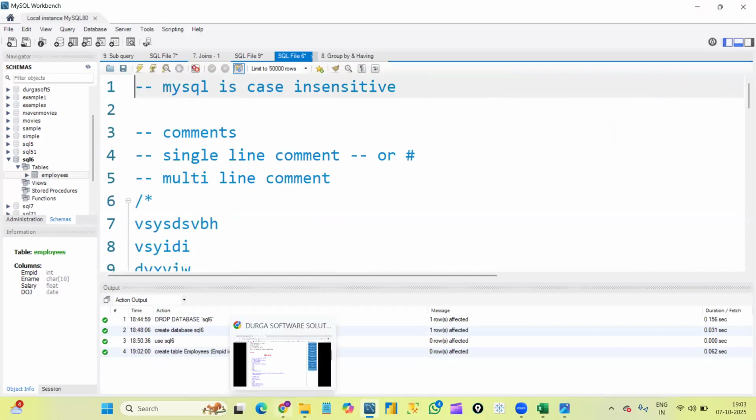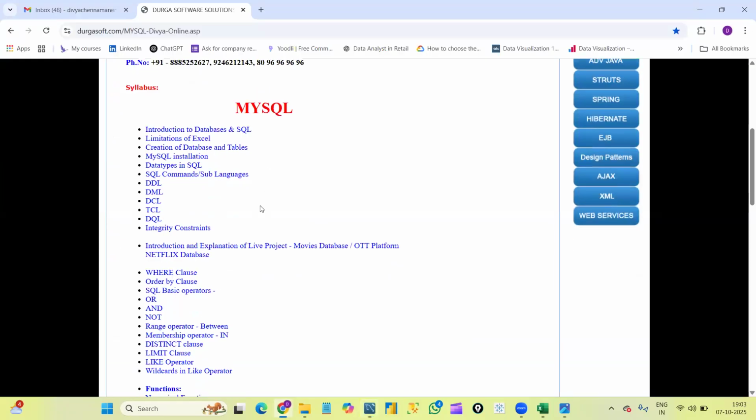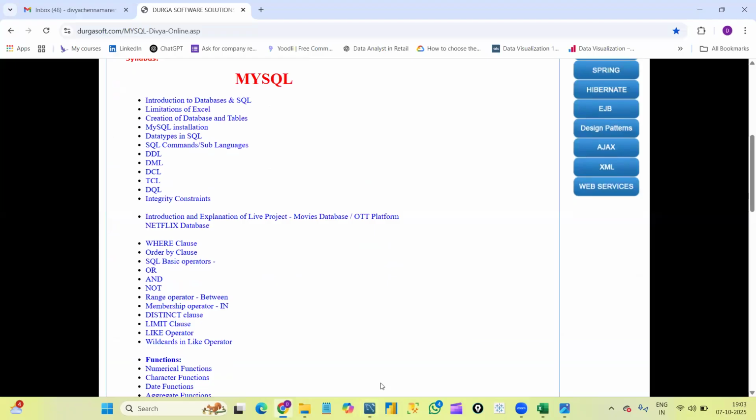But before ending the session today, let me quickly explain the course content which we are going to cover in our course. As I said, we have 35 sessions. The complete course duration is 35 days. Saturdays and Sundays I won't take; 35 sessions I'll take. These are the concepts we are going to cover: introduction to database and SQL, limitations of Excel file, creation of database and tables, which we have done today.